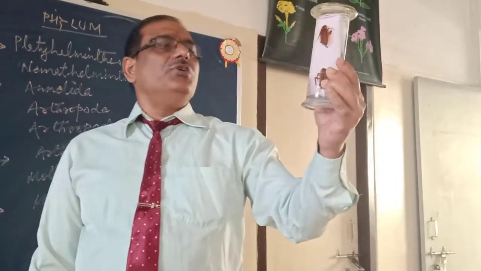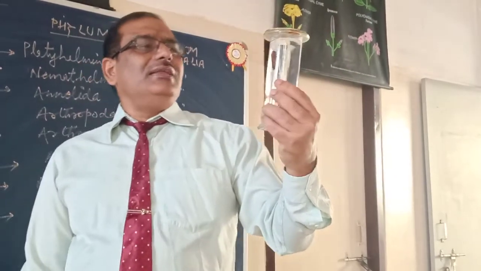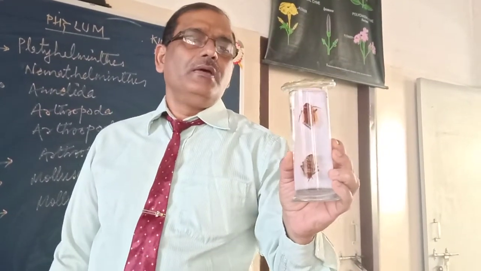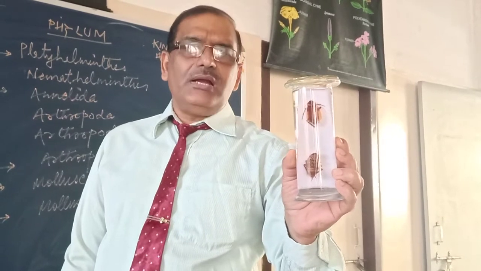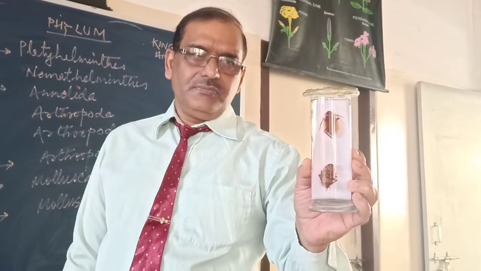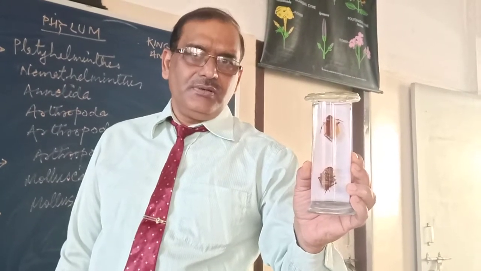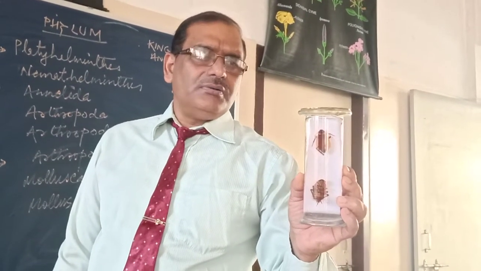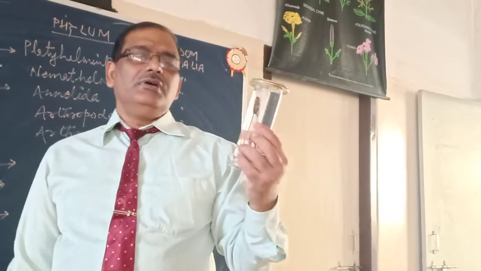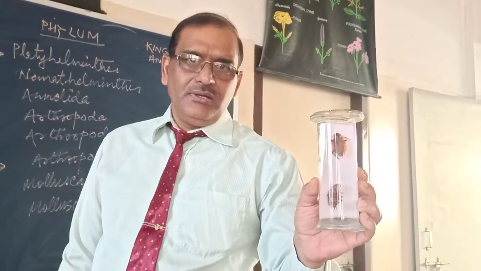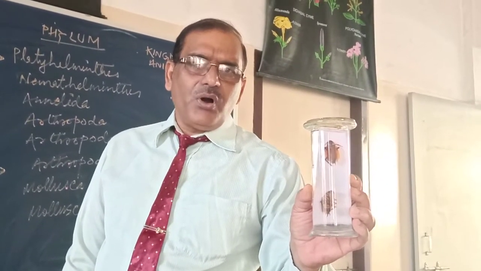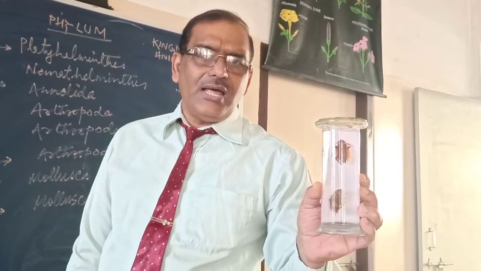What are the features? The body is externally covered by exoskeleton made of chitin. Body is externally segmented. Male and female are separate. They have 2 pairs of wings for flying. They have long tentacles. Body is divided into head, thorax and abdomen.